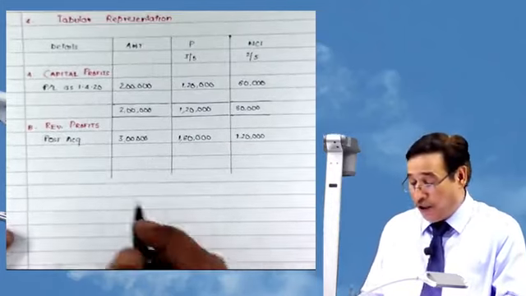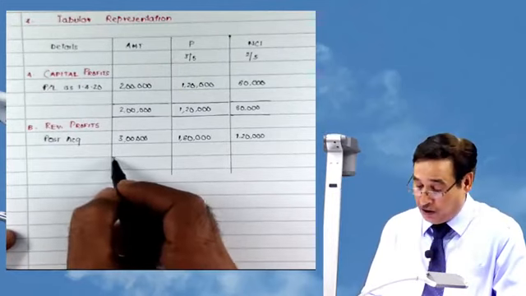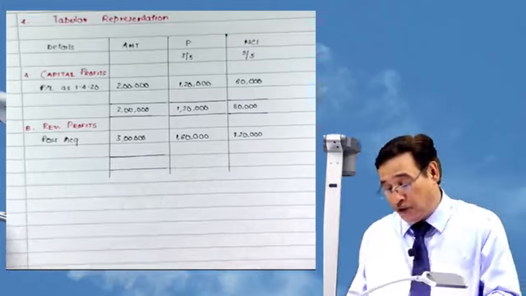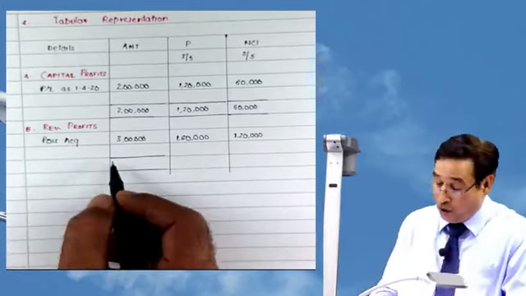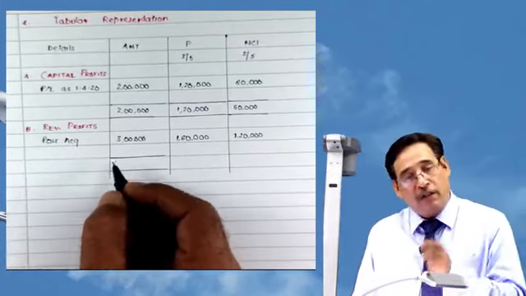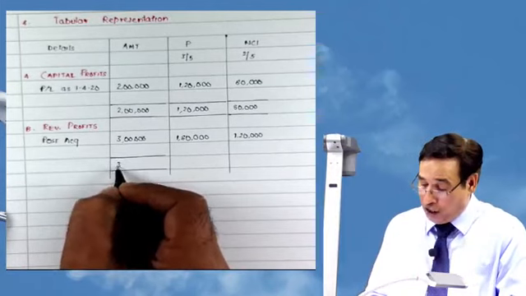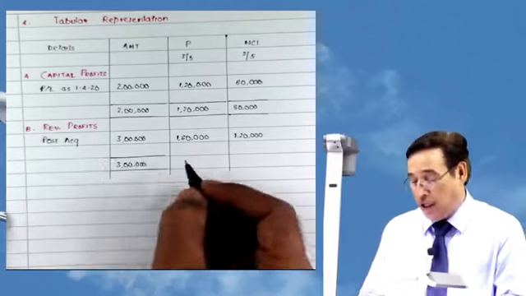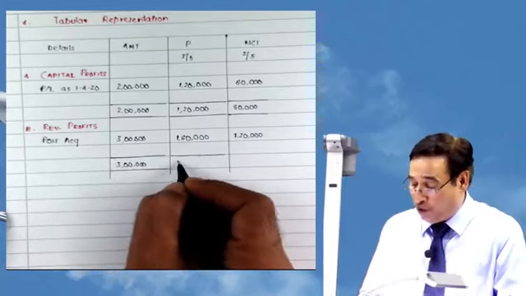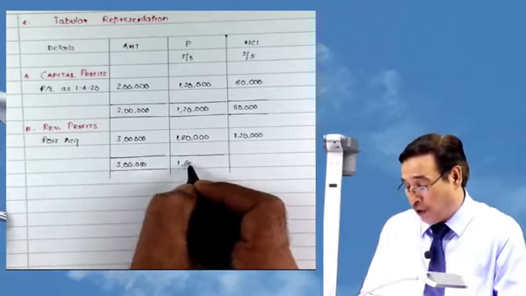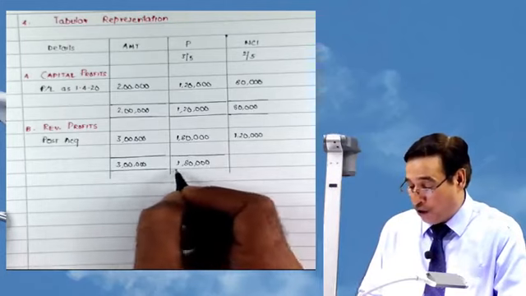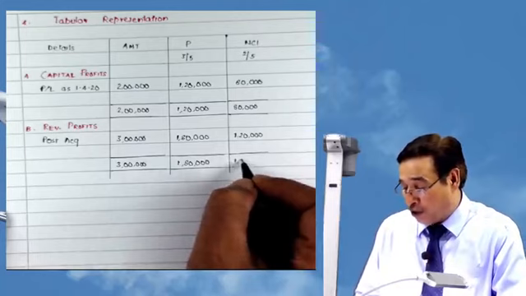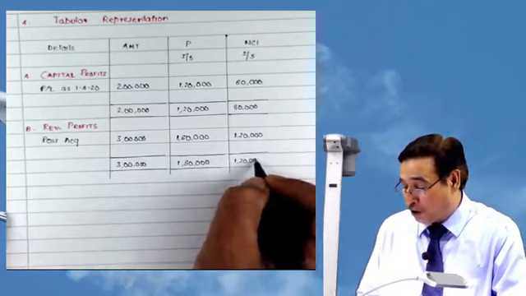Then, as far as this other equity is concerned, this is post-acquisition equity. Generally, we call it equity after the date of acquisition. Changes in equity after the date of acquisition is 3 lakh, and out of that 1,80,000 belongs to P Limited, and 1,20,000 belongs to outsiders, that is non-controlling interest holders.